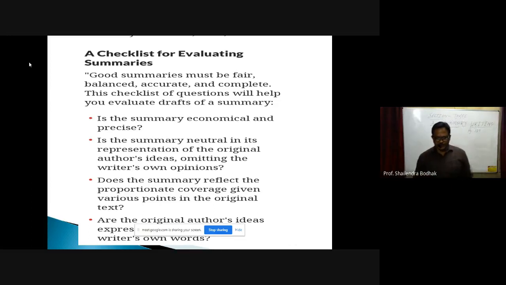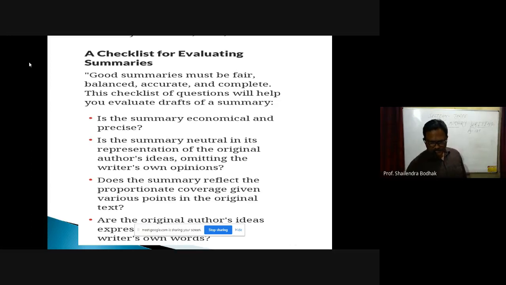Is the summary neutral in its representation of the original author's idea, omitting the writer's own opinions? So see that you don't write your own opinion in your summary. It should be neutral in its representation. Then next, does the summary reflect proportionate coverage given to various points in the original text? It means you should check whether your summary covers all the points which are given in the text.